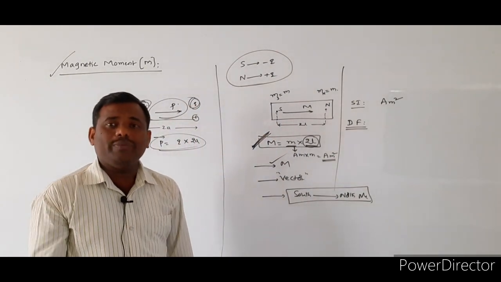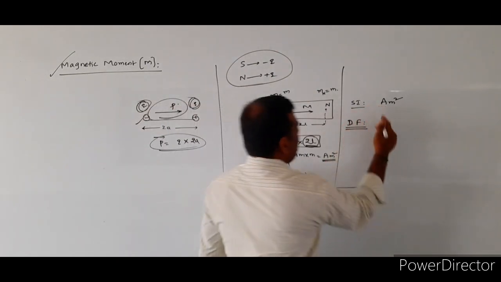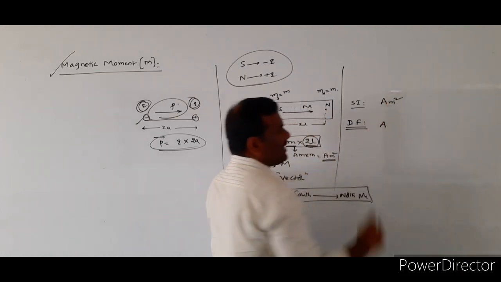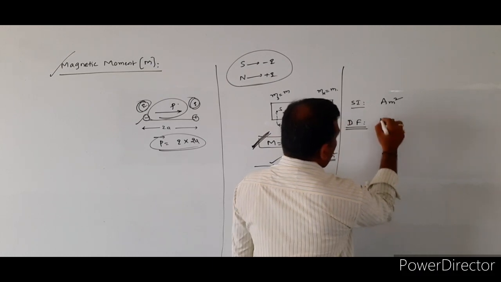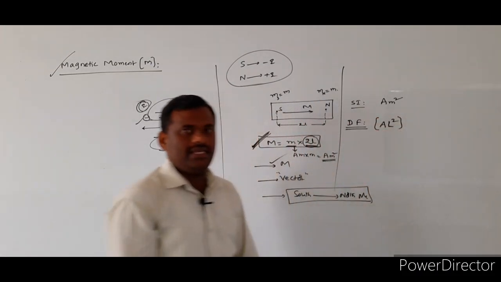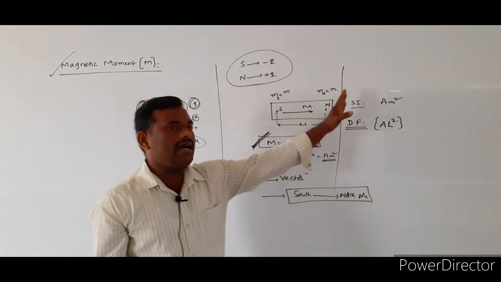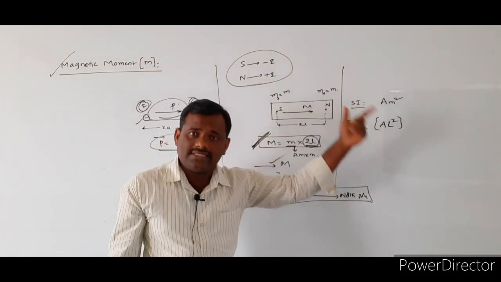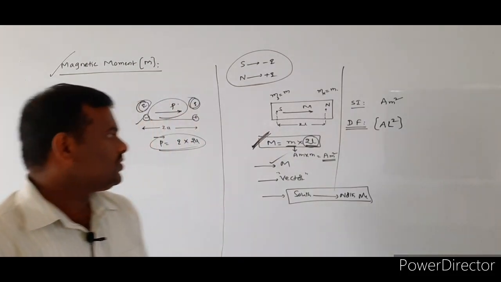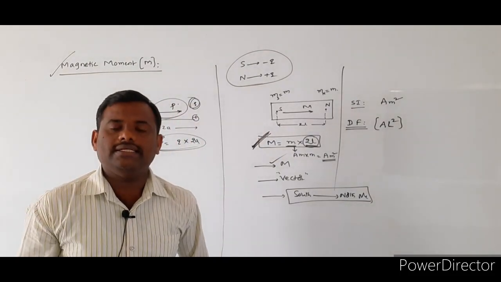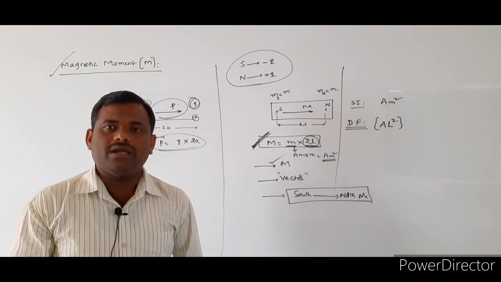Similarly, the dimensional formula of magnetic moment is, ampere means capital A, meter square, that is nothing but length square. Length is indicated with what? L. So A L square. So this is the dimensional formula as well as SI unit of the magnetic moment of a given bar magnet. So this is about pole strength and magnetic moment of the given bar magnet.